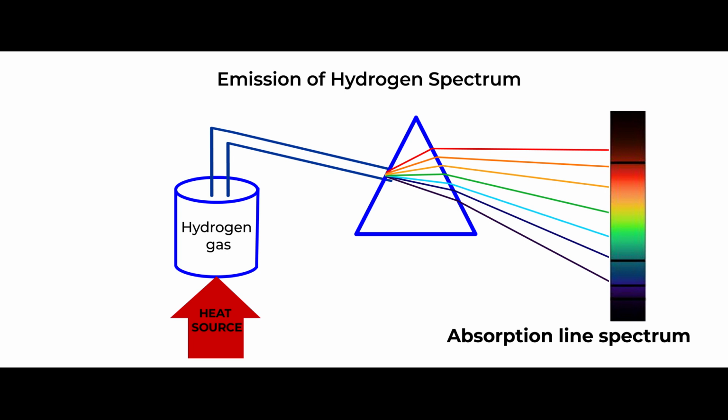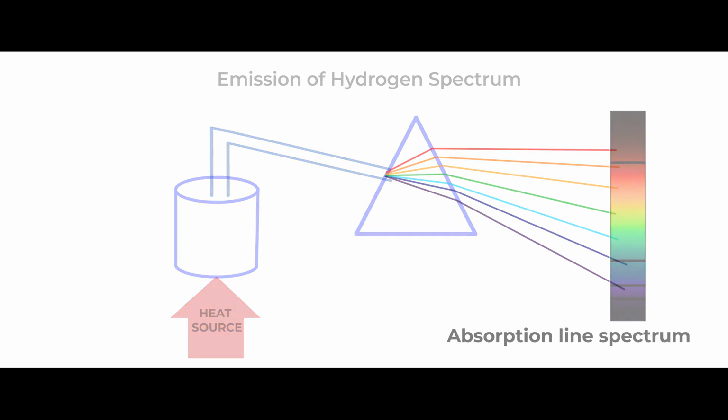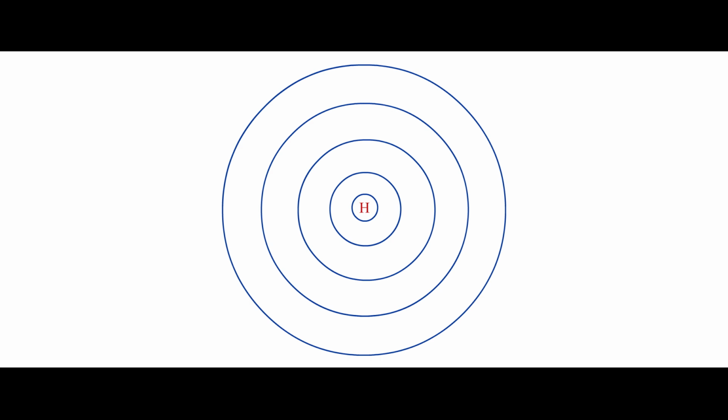In order to make the concept clear, let us again look at how the change of energy takes place when electrons transit from one energy level to another energy level. Here I have the atomic structure of hydrogen, and in the center we have the nucleus, then first energy level, second energy level, third, and it goes on.